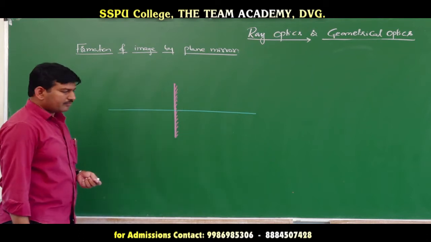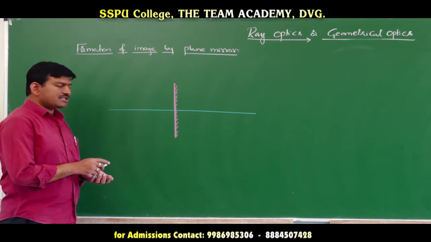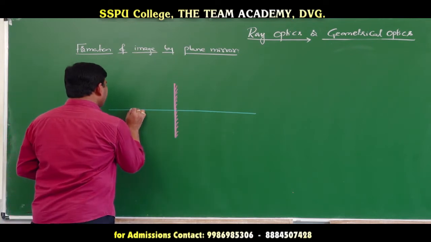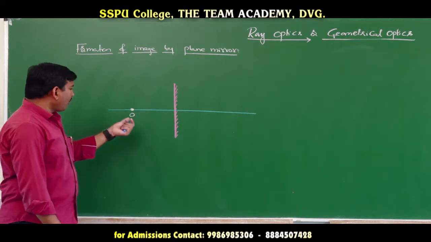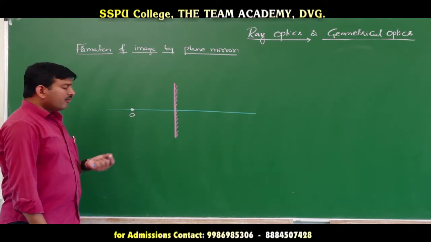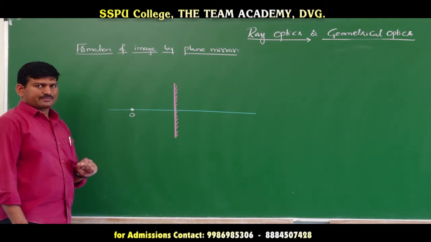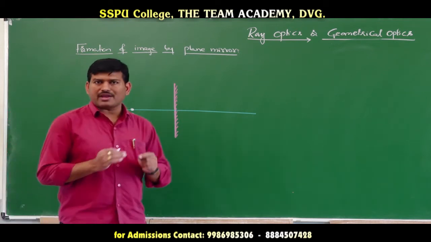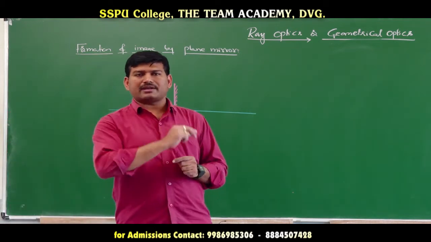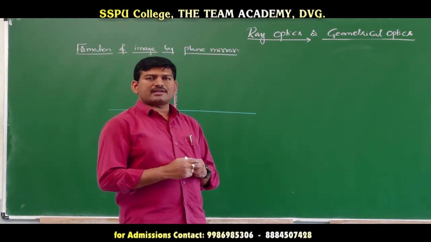This is the normal line, and on this line I am going to place a point illuminated object. This is a point illuminated object O. From the illuminated object, let me choose a minimum of 2 light rays traveling towards the mirror. If I want to form the image, a minimum of 2 light rays are required. You can take more than 2 light rays, but a minimum of 2 are required.